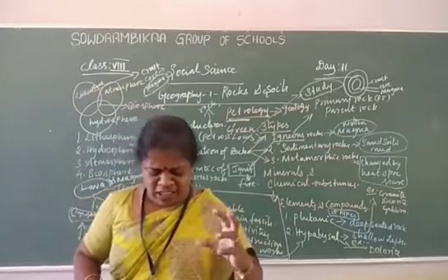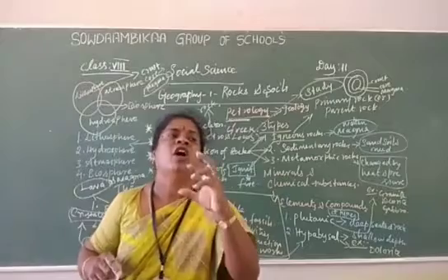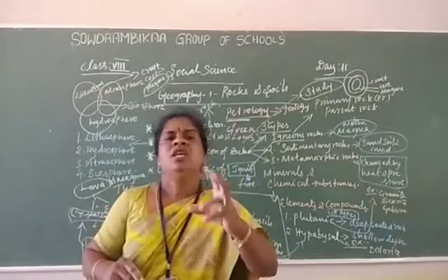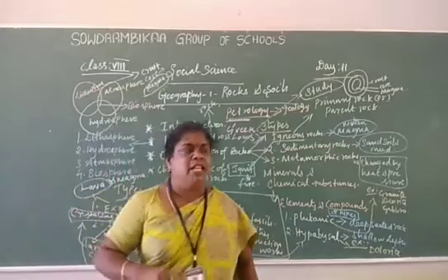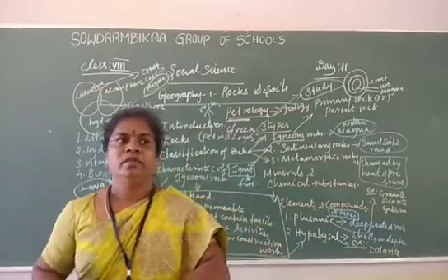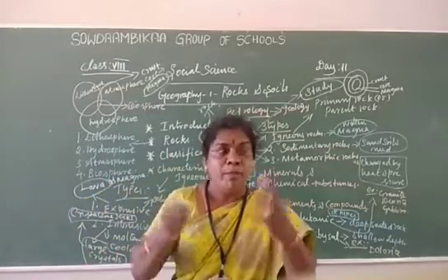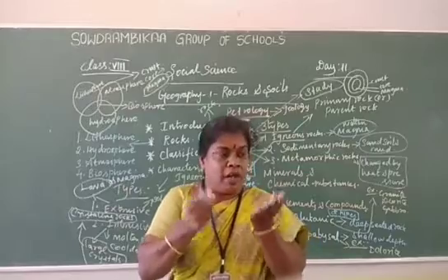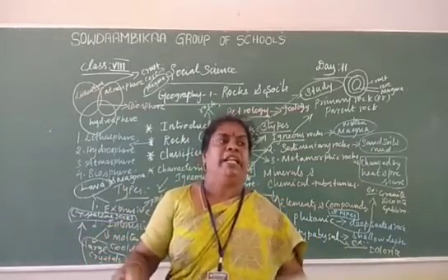Rocks are a natural resource in the solid state. Sometimes some rocks are hard and some are soft, because they are composed of different types of mineral materials.